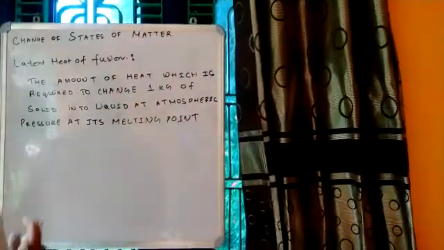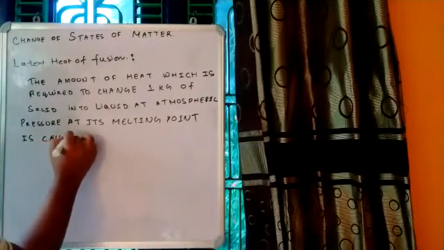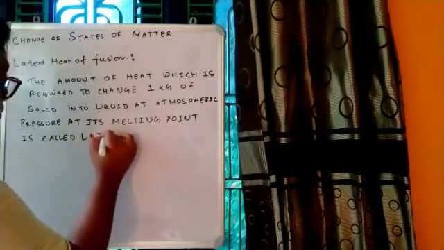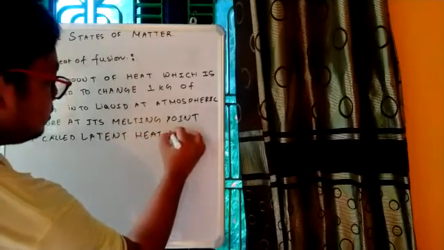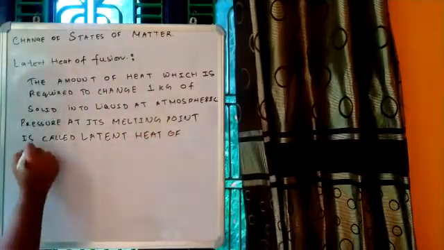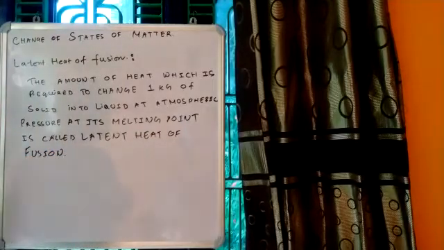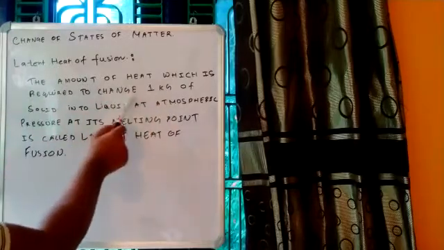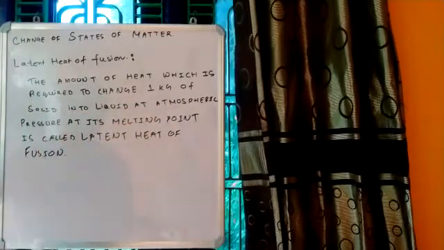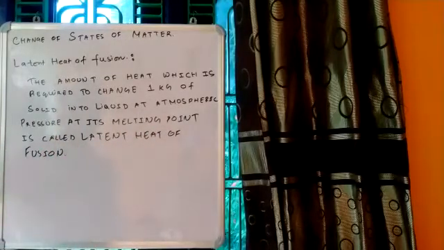At its melting point is called latent heat of fusion. Okay. So now our definition is complete. The amount of heat which is required to change 1 kg of solid into liquid at atmospheric pressure at its melting point is called latent heat of fusion. Correct? Okay.